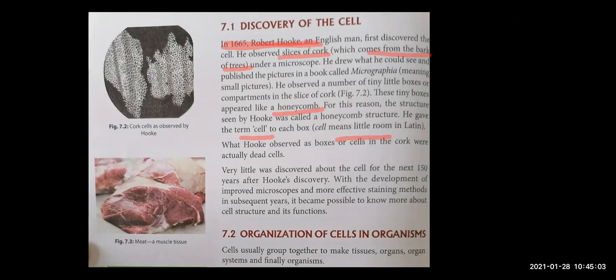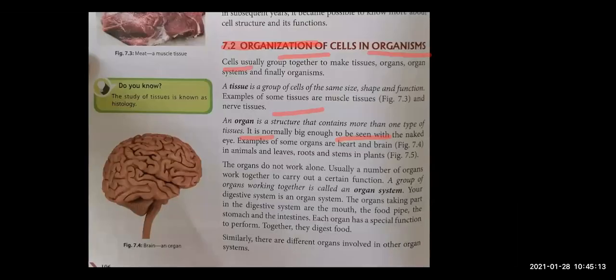Now next. This was the discovery of cell. Children, this is very, very important. Now, let's move to the next topic, 7.2, that is organization of cells in organism. So, children, in an organism, how are the cells organized?